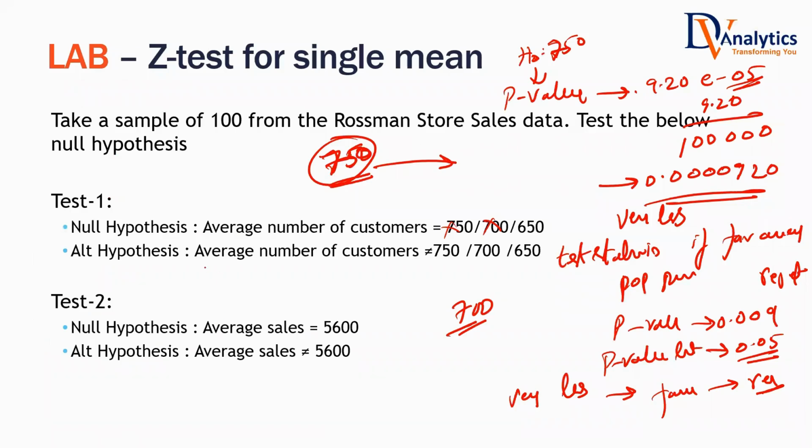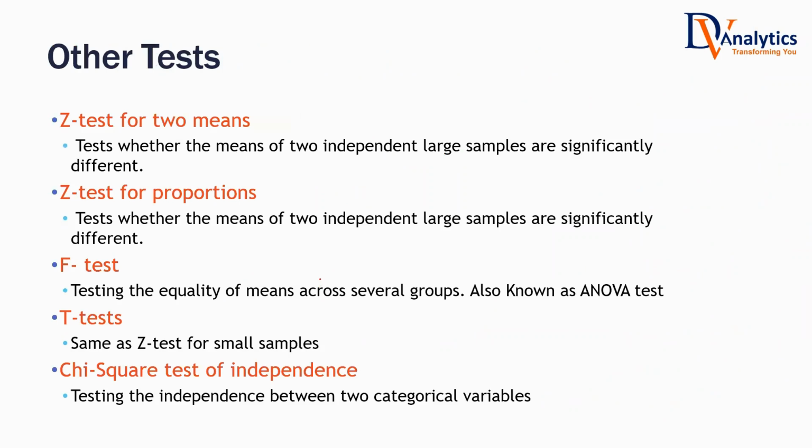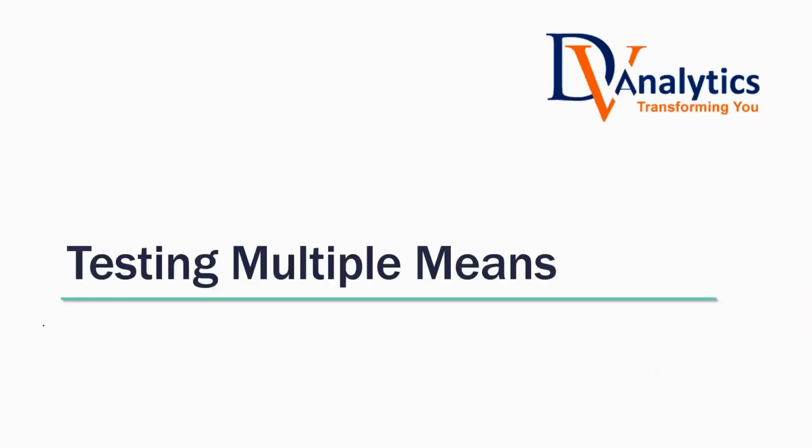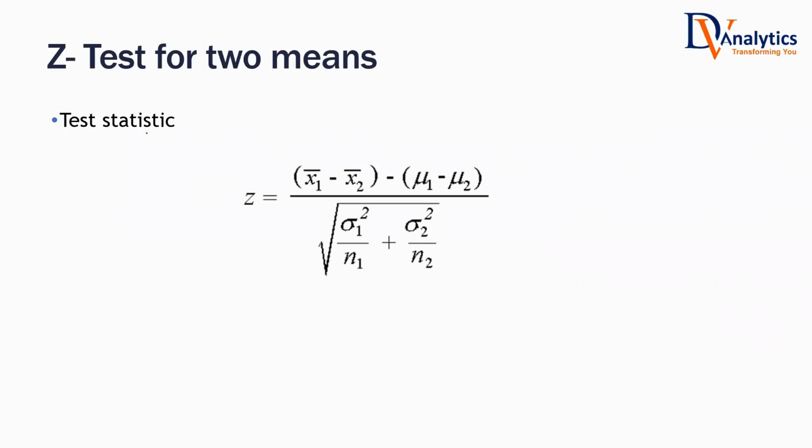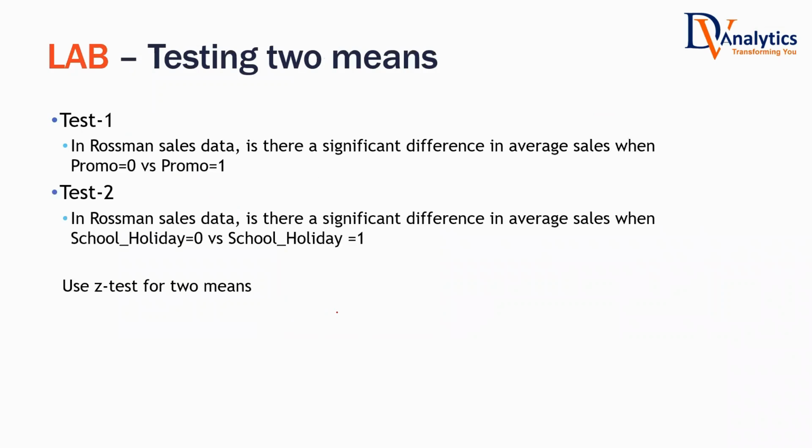You can also try this example. This one is on the customers. This one is on the average sales. There are other tests like Z test, T test, F test, chi-square test for independence. Testing multiple means also. Everything will boil down to a test statistic. Finally, this test statistic, we will end up in what? Finally, to take the decision, we look at the p-value, isn't it?